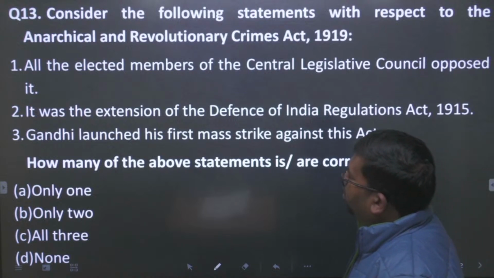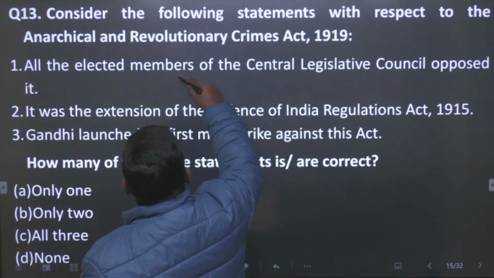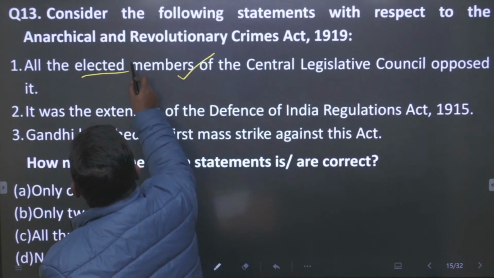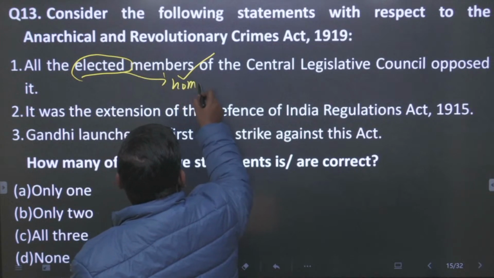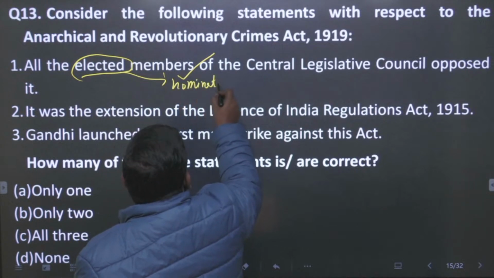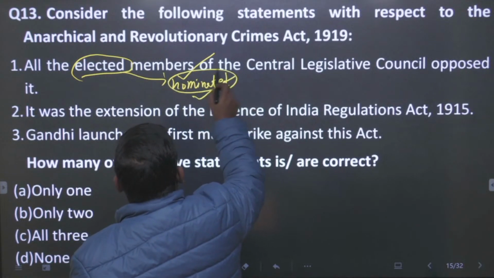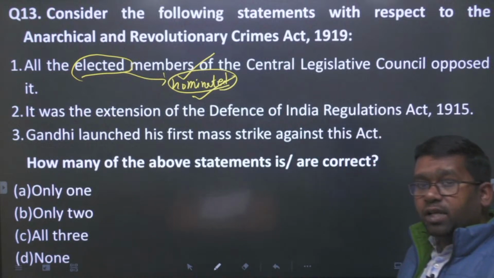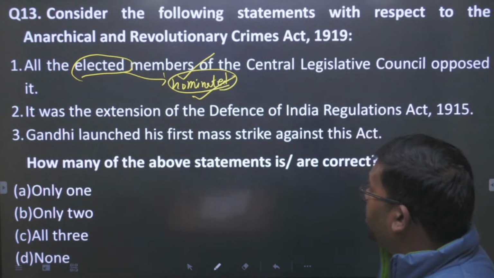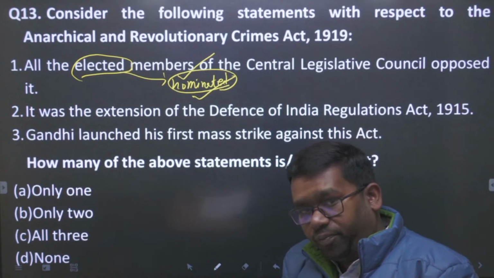तो it's all the elected members of the Central Legislative Assembly had opposed it. सारे elected members ने oppose किया था, ठीक है. But the nominated members had not supported the elected members. So all the members had not opposed it, but yes, true that all the elected members had opposed this one. So this statement is true.